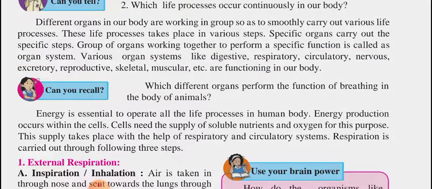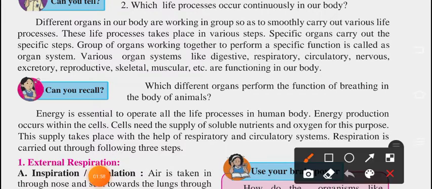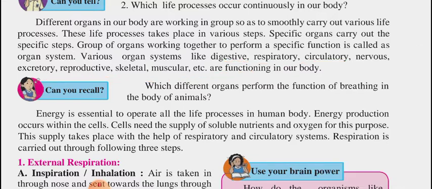Let me show you how organs work in a group. Basically, examples of organ systems are the digestive, respiratory, circulatory, nervous, excretory, reproductive, skeletal and muscular systems. All these are functioning in our body.